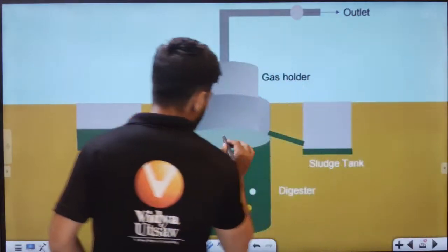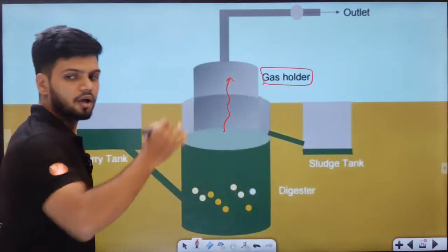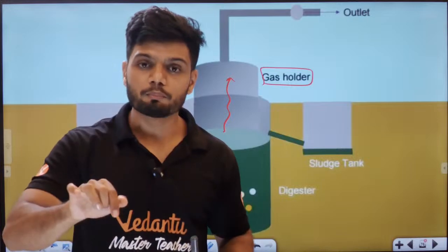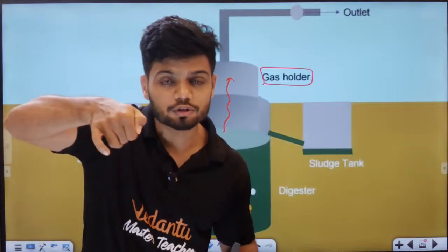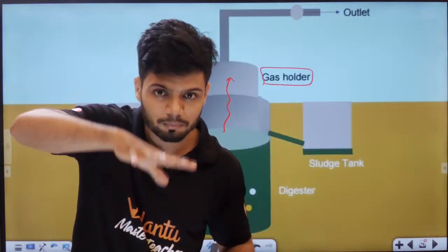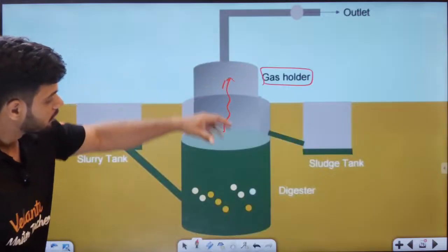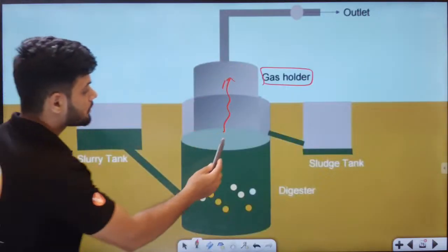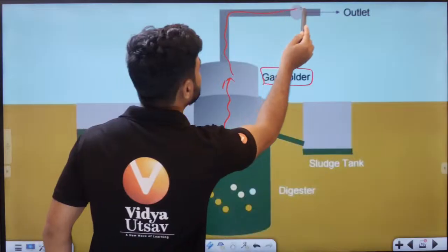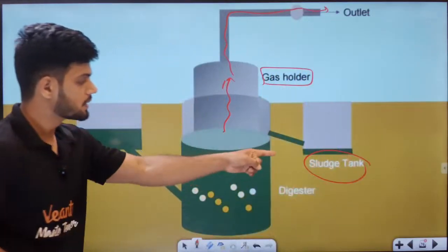So all the gas will come from here, and this is called the gas holder on top. Students, have you noticed when you boil milk, if you keep a plate on top, the plate goes up and down? It holds the gas. So here there is a gas holder on top. Whenever enough gas is made, it will go on top, to the gas outlet. The remaining waste will go to the sludge tank.